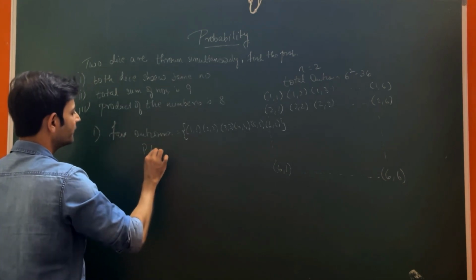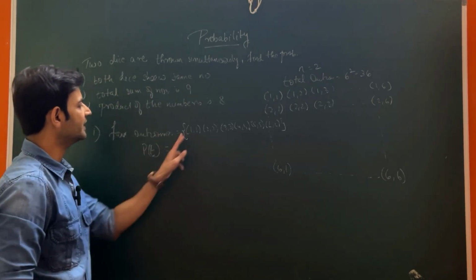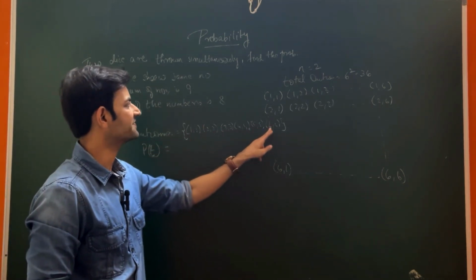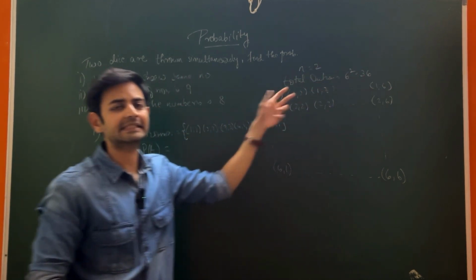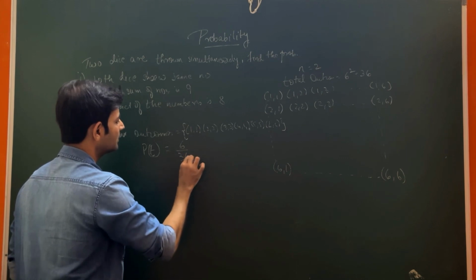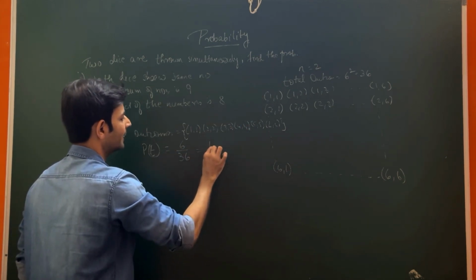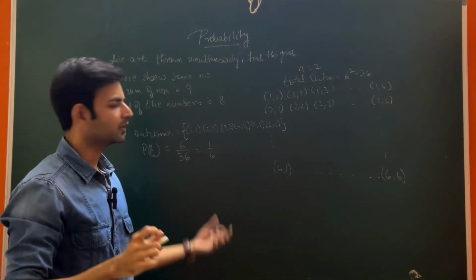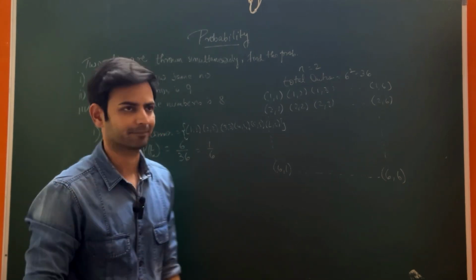So the probability of the event is equal to, here we have 1, 2, 3, 4, 5, 6. Out of 36, 6 are my favorable outcomes and total outcomes are 36, so it will be 1 by 6. Always remember to reduce this to the simplest form.